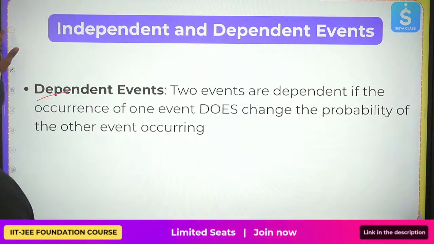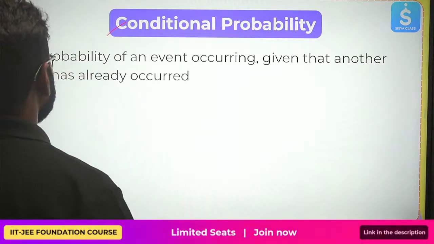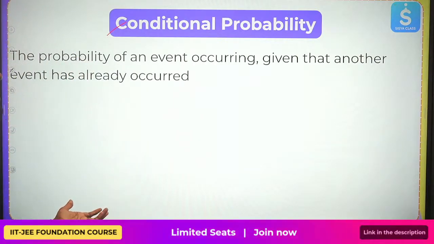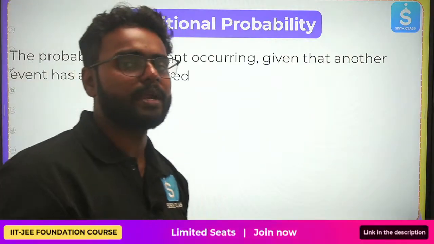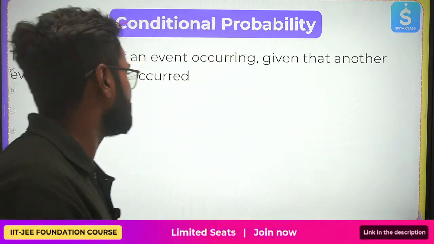We also talked about conditional probability. This is the important topic for today. It is the probability of an event occurring given that another event has already occurred. It is basically updated, right? You are taking this example.